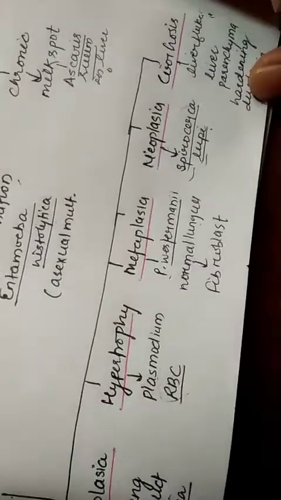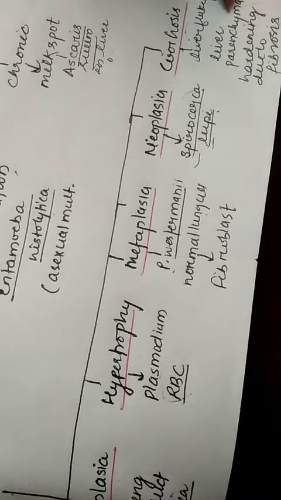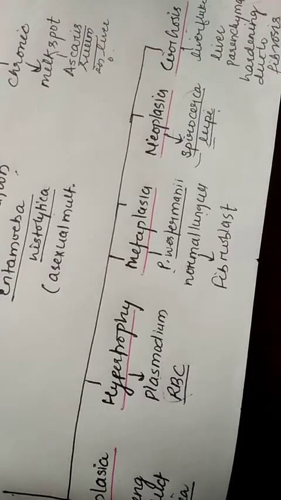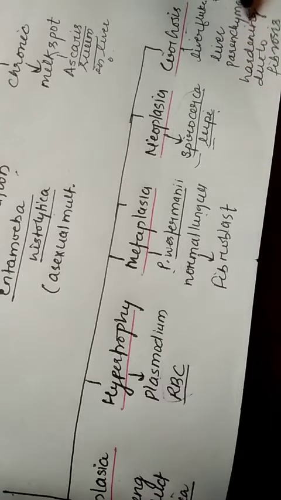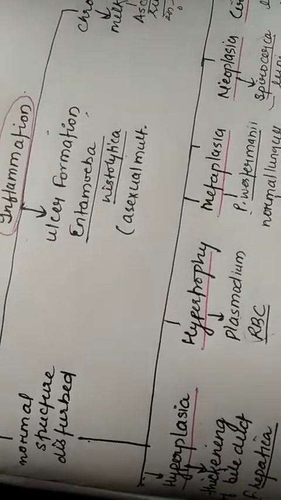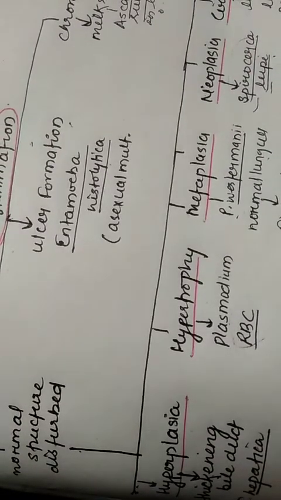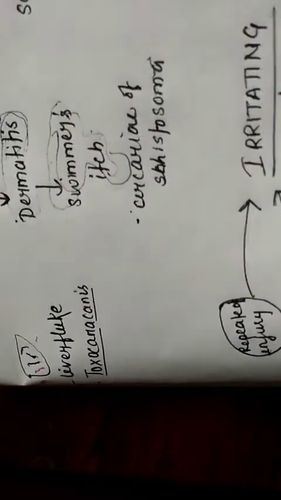The last is cirrhosis. Cirrhosis is caused by liver fluke, as the liver fluke destroys the liver parenchyma, and due to the destruction of liver parenchyma, it will start to repair, and due to this, hardening of the liver parenchyma takes place due to fibrosis. So these are the disturbances in the normal structure which are caused by the irritation and inflammation of the tissue. The next which we will be studying is the immunological tissue reaction.